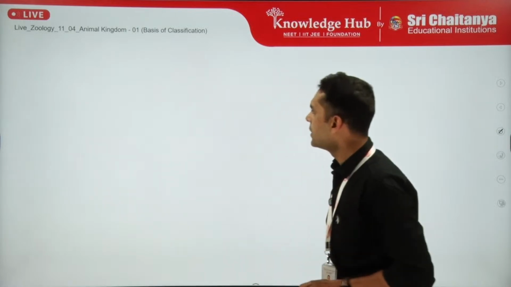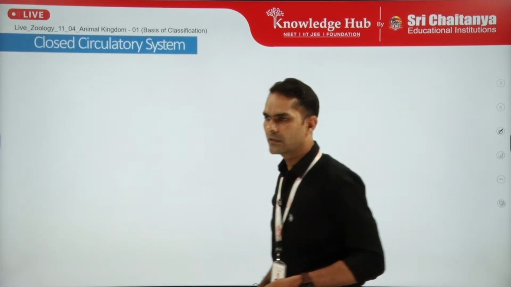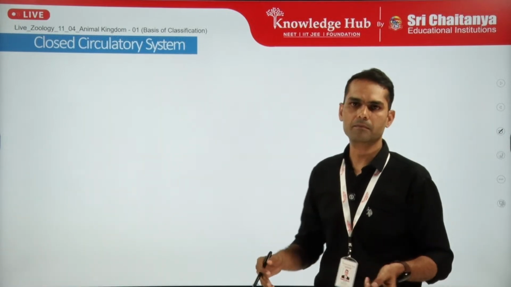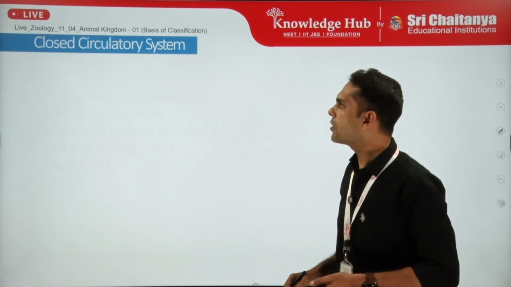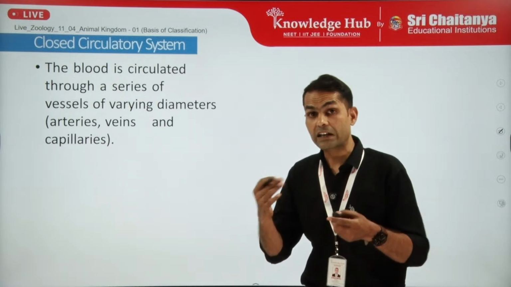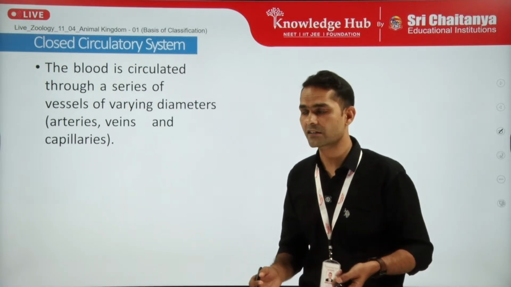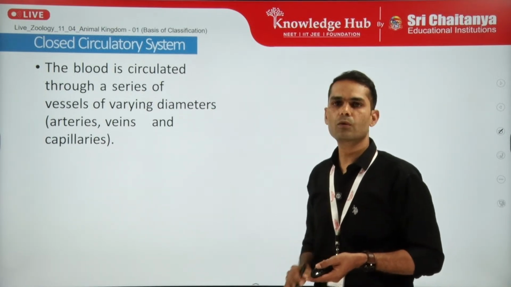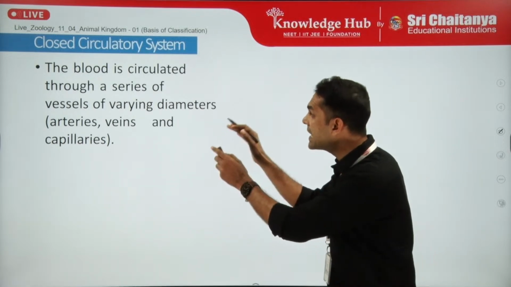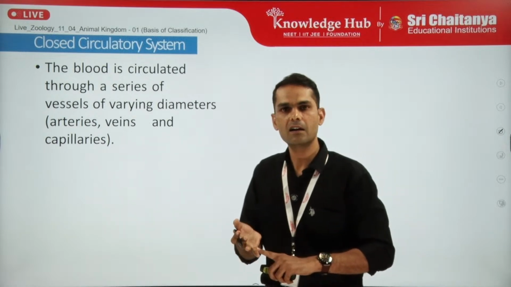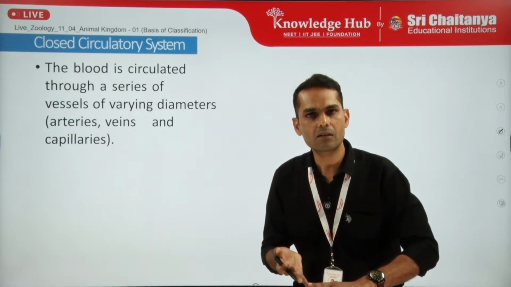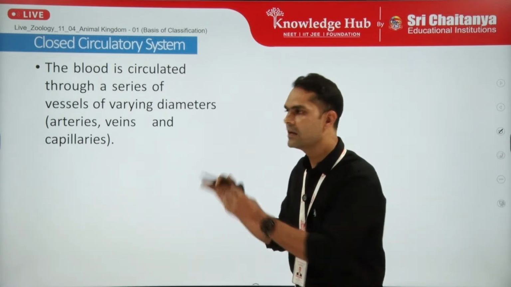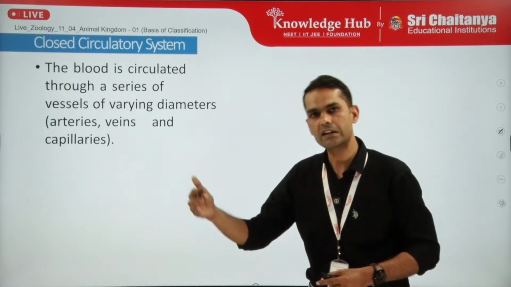Okay, so looking at the closed circulatory system, it is of special significance. Definitely, some lower invertebrates also have a closed circulatory system, for example annelids. So what are the different characteristics or requirements of the closed circulatory system? The first one is the blood itself, which is the circulating fluid, and the blood is circulated through a series of vessels of varying diameter. Varying diameter means the artery has a diameter, the vein has a diameter, the capillary also has a diameter, but the diameter varies among artery, veins and capillary. We will discuss each one by one when we discuss the closed circulatory system further in detail.